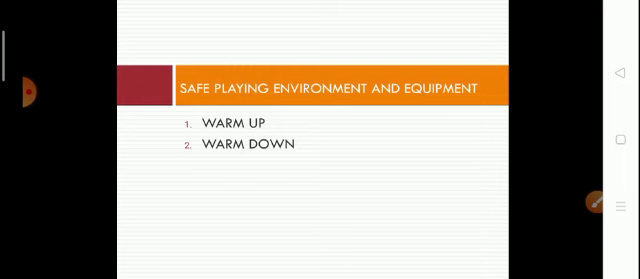Now there must be sufficient light also. You cannot practice in darkness, because of that also you may get injured. This is related to the environment. And also important is equipment. Equipment must also be monitored properly, so that it shouldn't have any sharp edges, so that while practicing you shouldn't get injured because of it.